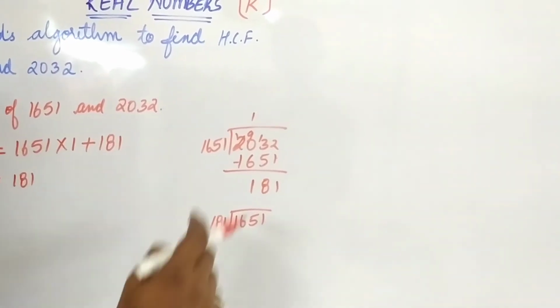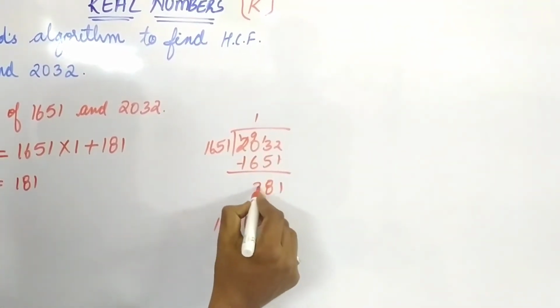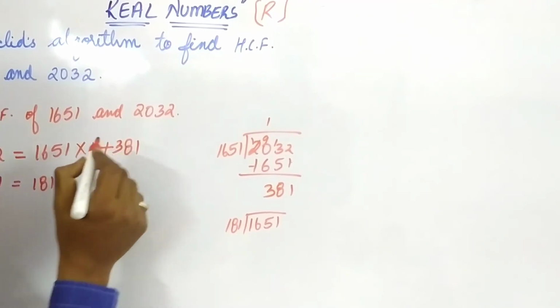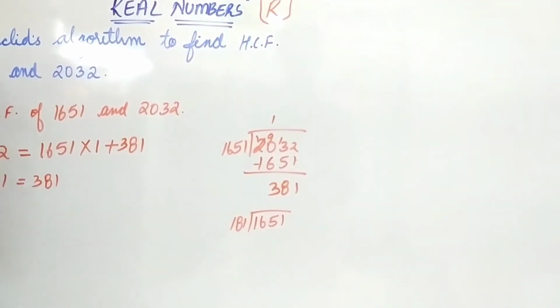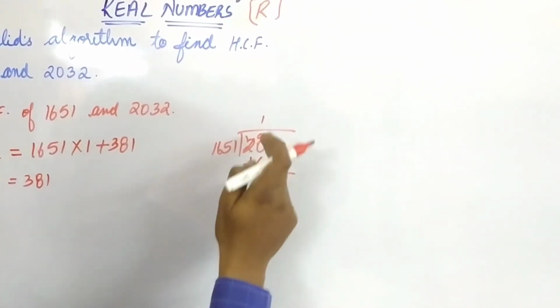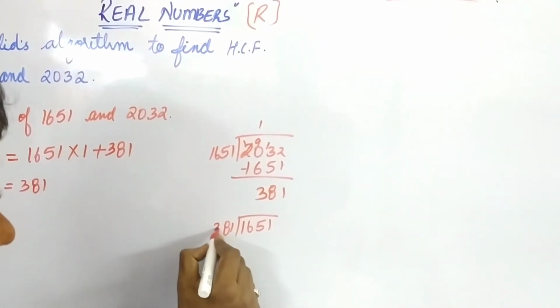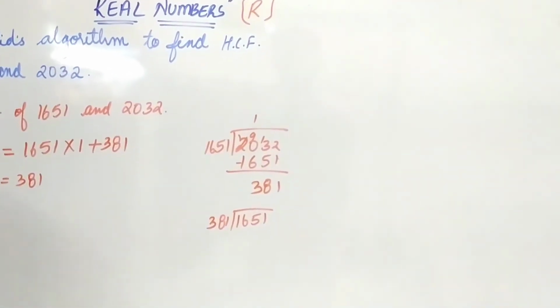9 minus 6. Hold a second. 9 minus 6 is 3, students. I'm sorry here. So we need to divide by 381. How many times?